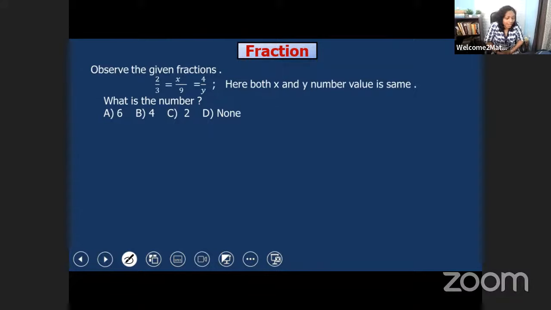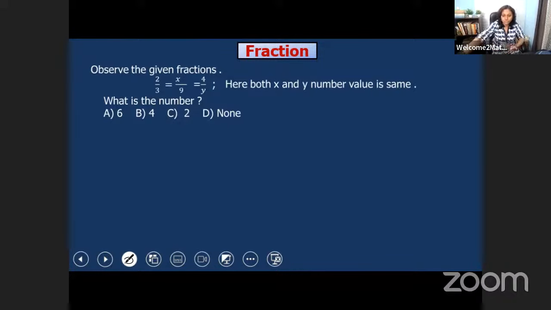x equals 6. Option A, wow, very good. What's your name? The answer is correct. Very good. Option A is the right one. Yes, A is the right one. x is equal to 6, y is equal to 6. Very good. A is the right one.